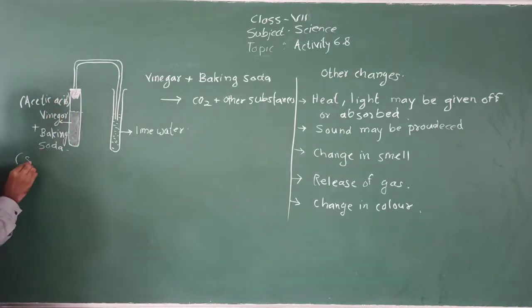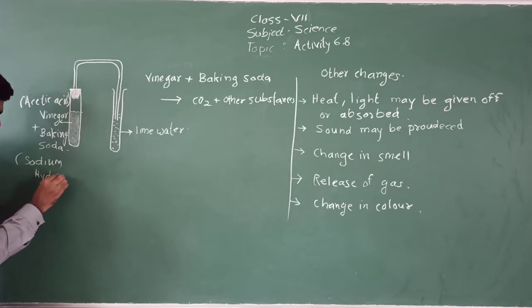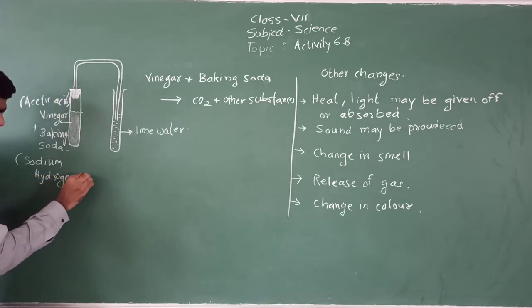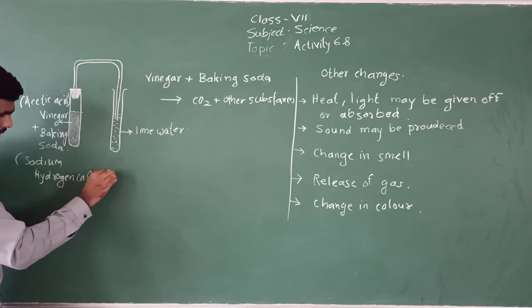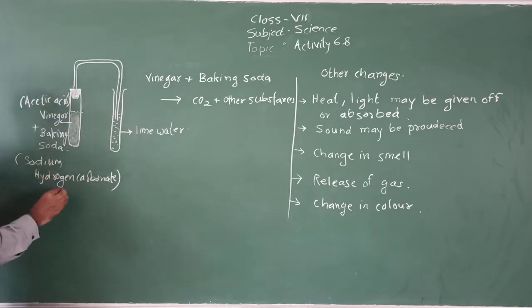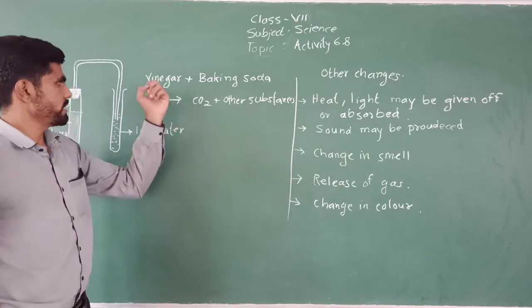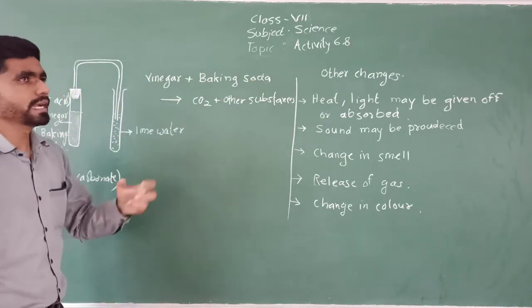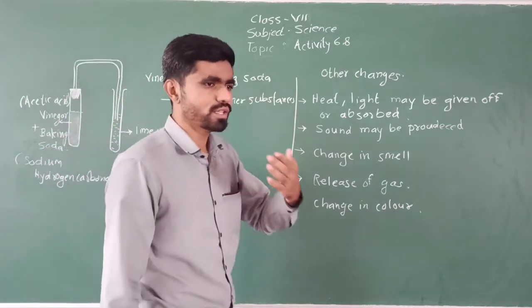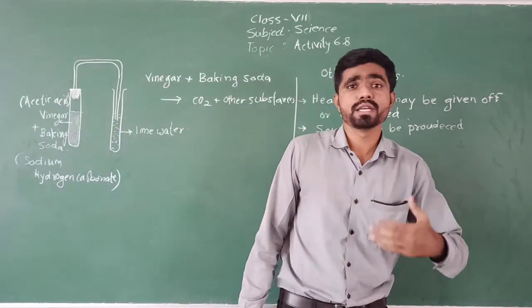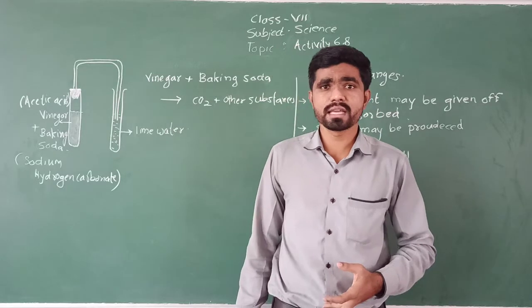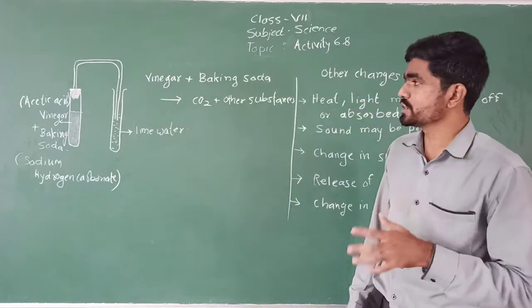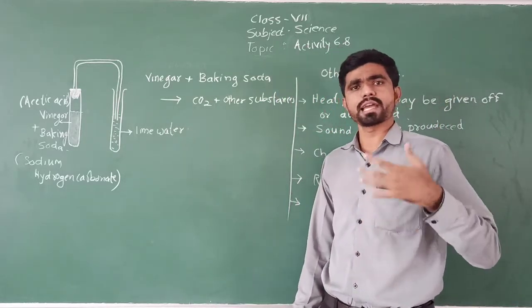Okay, and baking soda is sodium hydrogen carbonate. So sodium hydrogen carbonate is baking soda. So when vinegar and baking soda is added together, it has been observed that evolution of gas takes place. Evolution means along with a chemical change, whenever a chemical change takes place, a gas also can be produced.